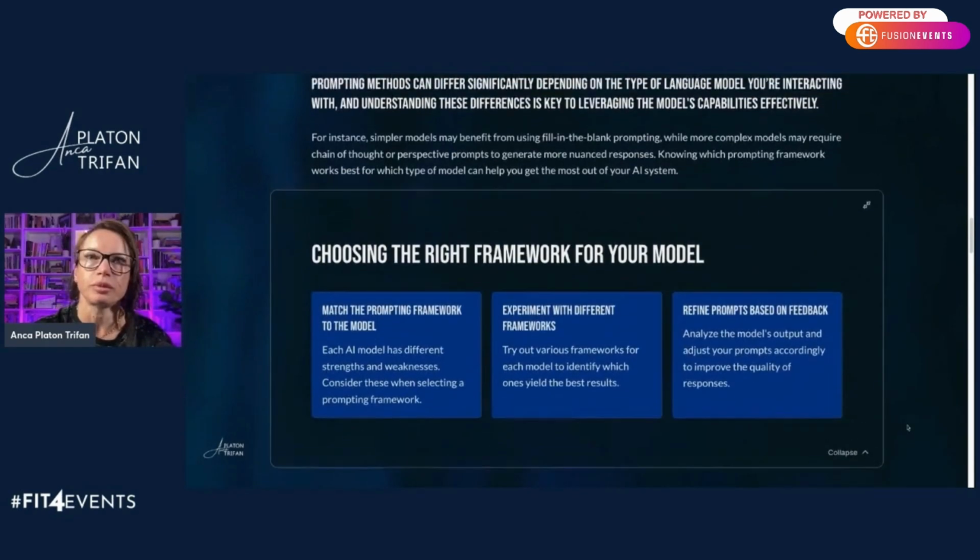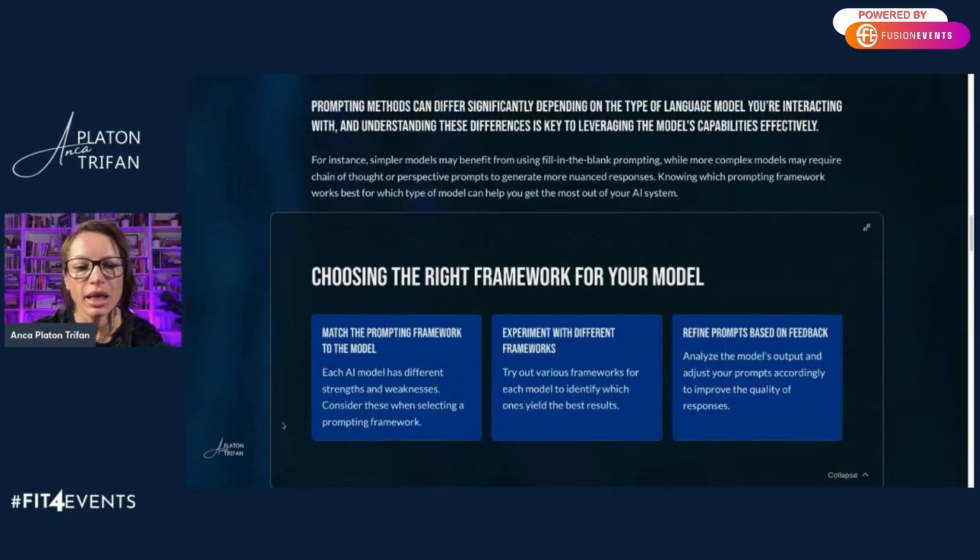What that means is that certain models operate better with certain prompting frameworks, and based on that, you would want to match the prompting framework to the model. For example, older 3.5 or early GPT-4 models did really well, and still do, with the fill in the blank prompting framework, as well as perspective prompting and ask before answer prompting.